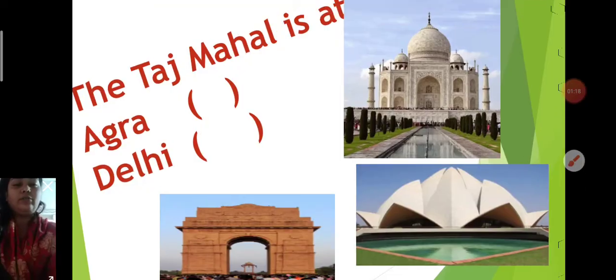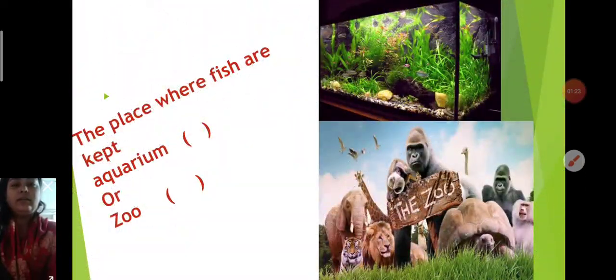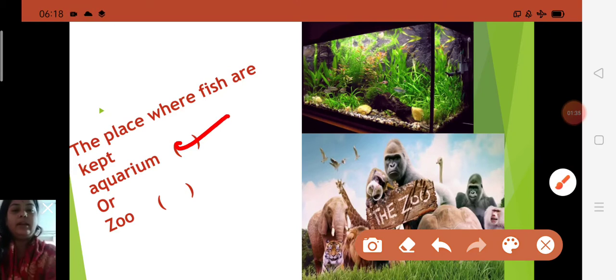Now next one is here. The place where fish are kept. What will you call it? Aquarium or zoo? Yes children, aquarium is the correct one. Spelling: A-Q-U-A-R-I-U-M, aquarium. And also children, an aquarium teaches kids about nature and caring for one, and helps them learn responsibility.